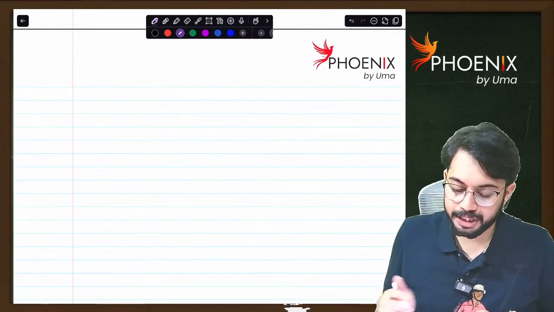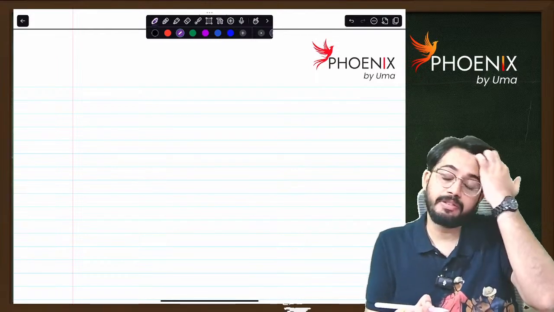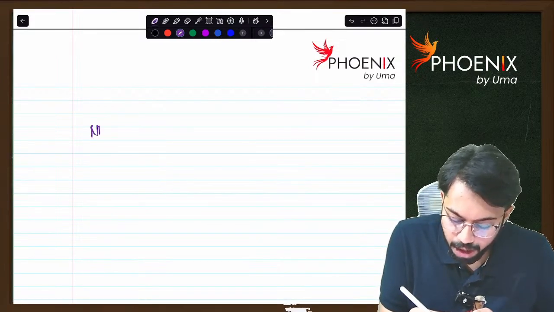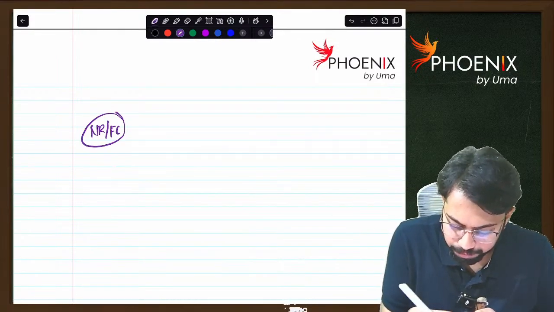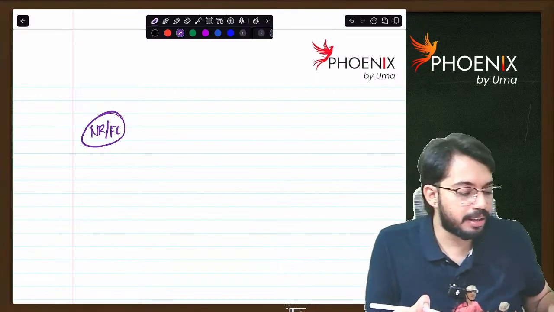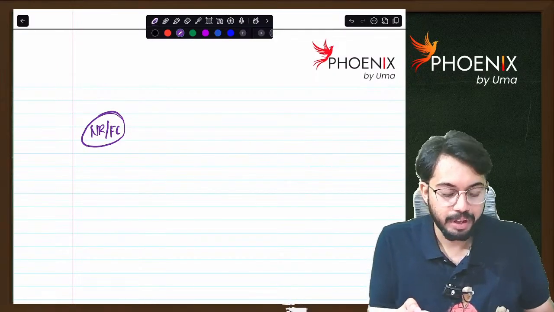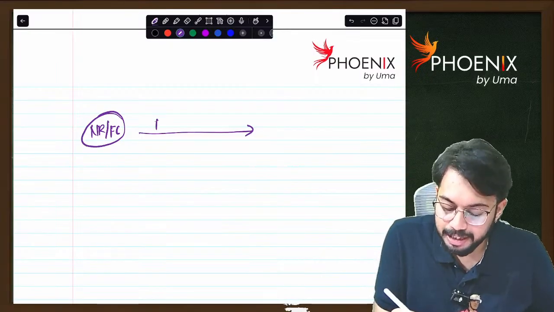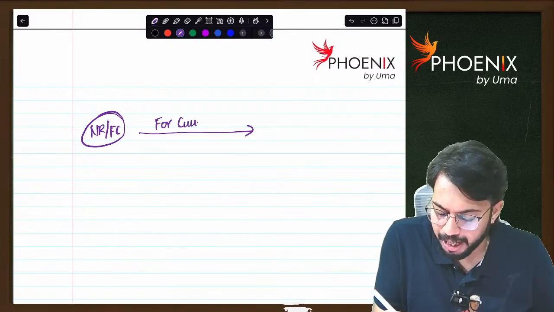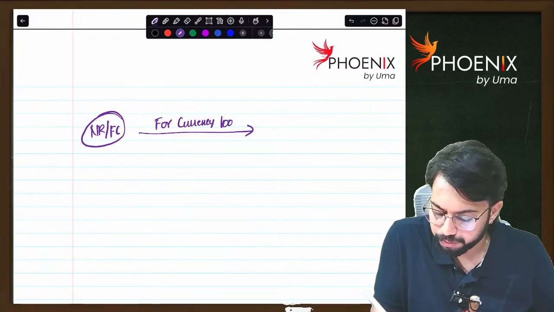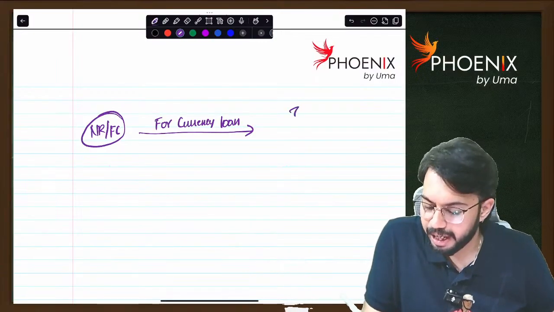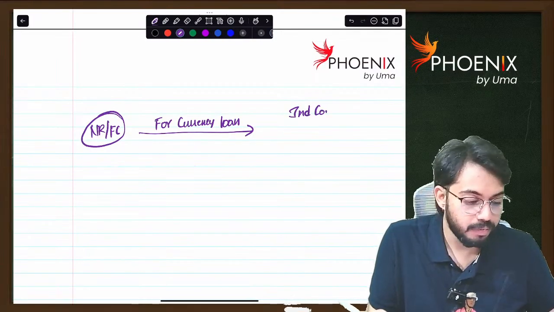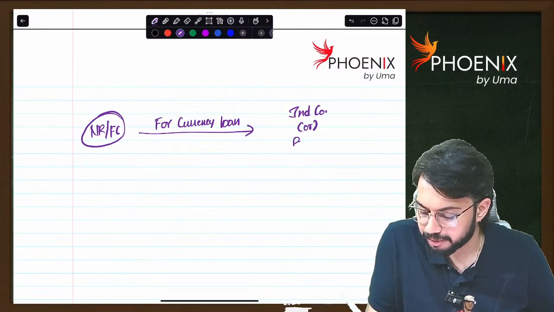Next, same section 115A, non-resident or foreign company is there. Now, what has the non-resident or foreign company done? They have given foreign currency loan to Indian company or business trust.